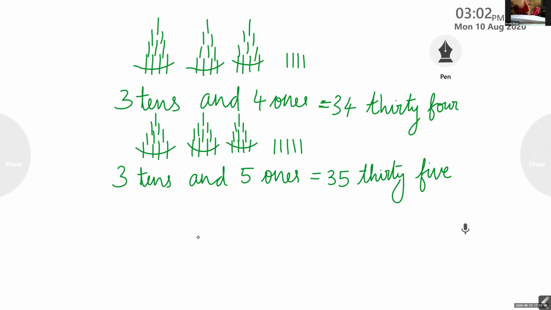Tens, tens. And 5, ones. The number is 35. 3 tens and 5 ones. The number is 35. And the spelling is THIRTY, 35, FIVE.